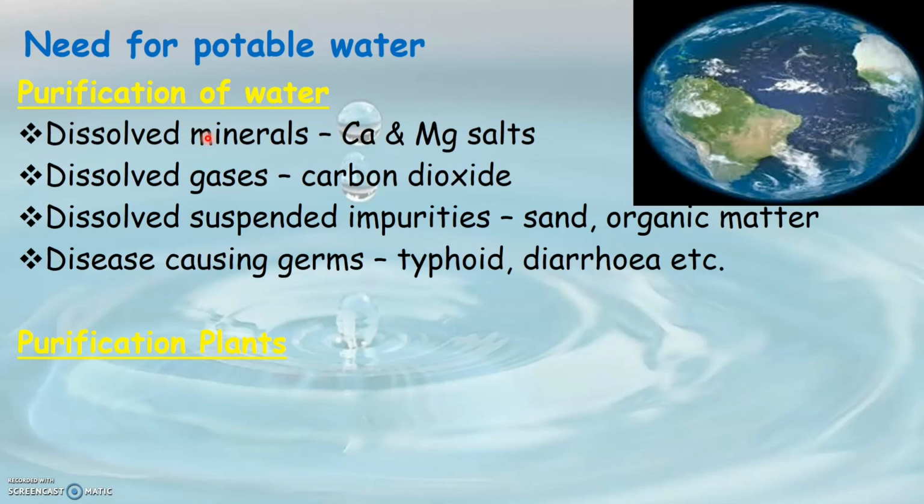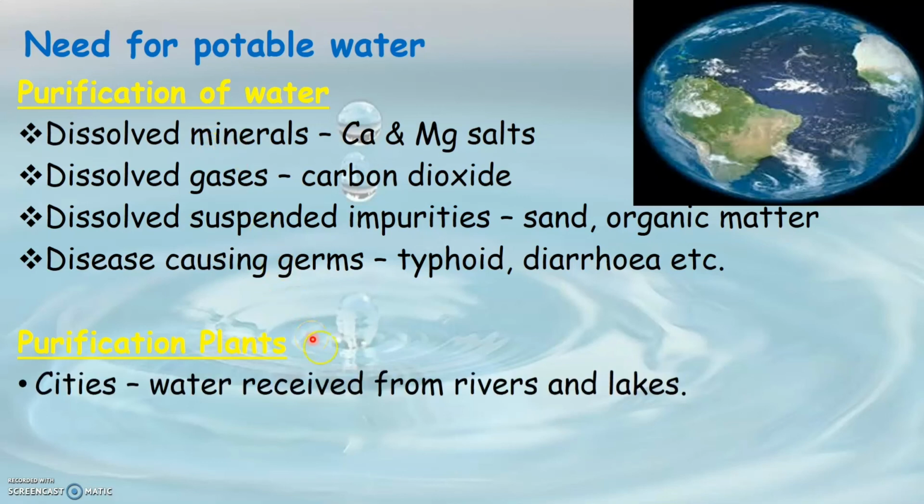Especially in cities, water is received from lakes and rivers nearby. So this water from lakes and rivers is not fit for drinking as such. So first it has to be purified before it is used.